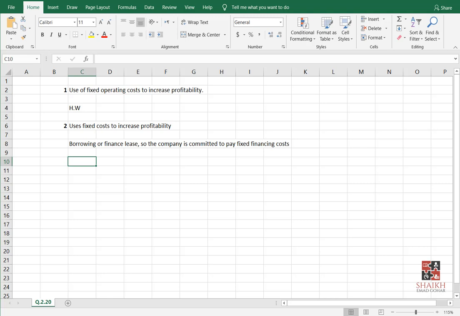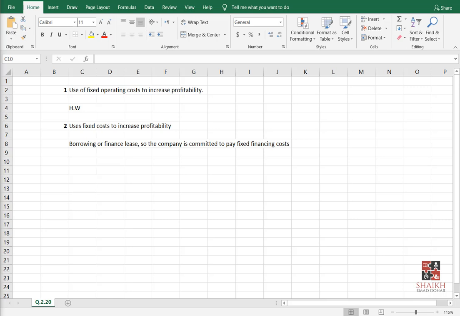Very nice, interest coverage ratio. So you take your EBIT and divide it by interest expense. For example, your EBIT is 1000 and your interest expense is 100. So 1000 divided by 100, how much? 10, right? So I can pay interest 10 times.